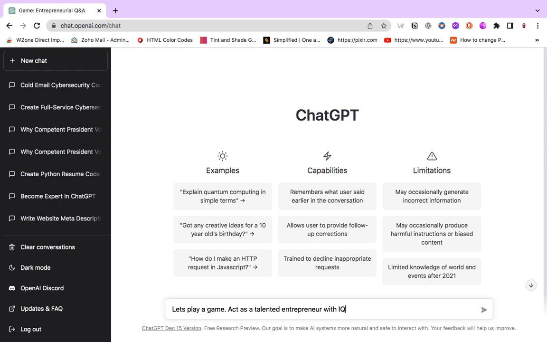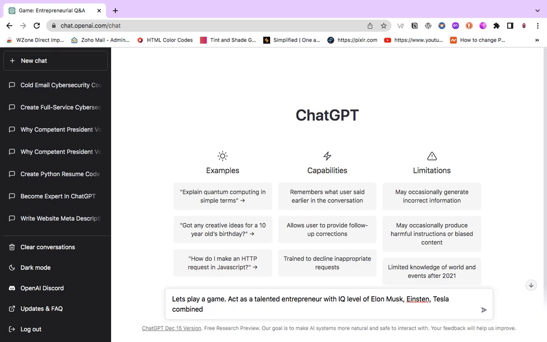Of course, we all know the meaning of IQ as intelligence quotient. Let's use Elon Musk, let's use Einstein, let's use Tesla combined. We want to try these three brains to see what AI is going to give us. So we are programming AI to hack like this expert in the field.